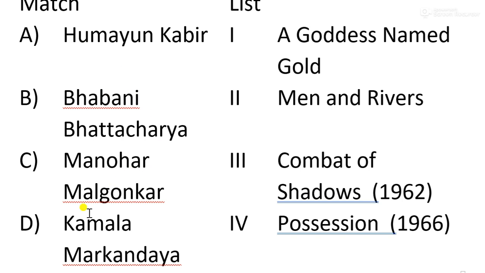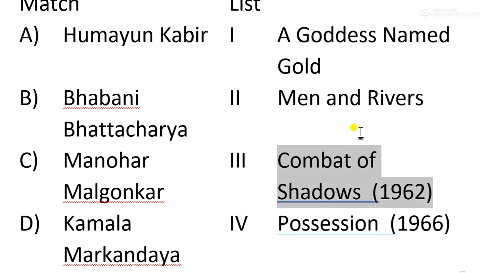Anyway, Kamala Markandaya, we can connect this writer to Possession. Just recall, we have discussed this word, Possession. And we have also discussed the writer Manohar Malgonkar, who has written Combat of Shadows.